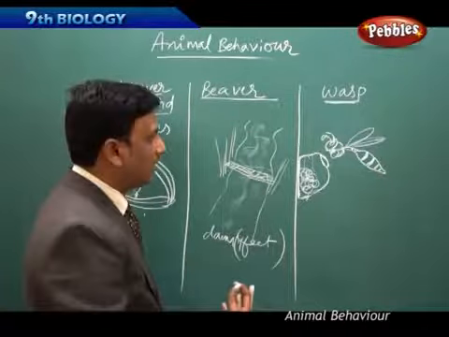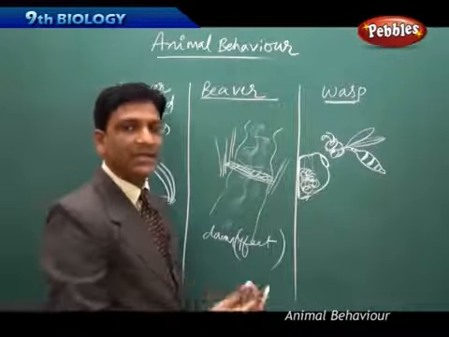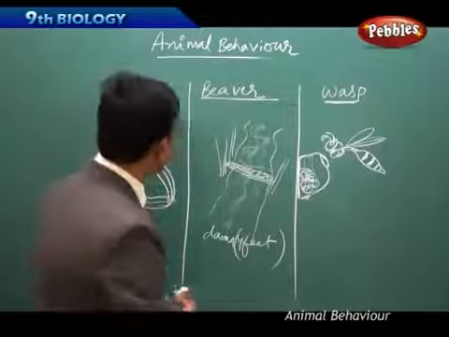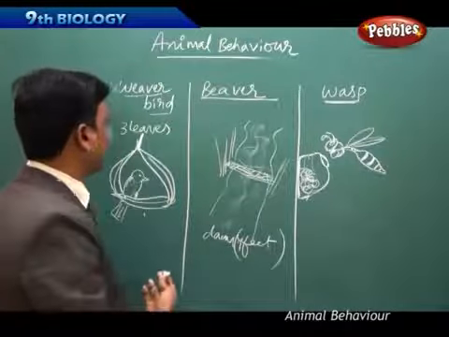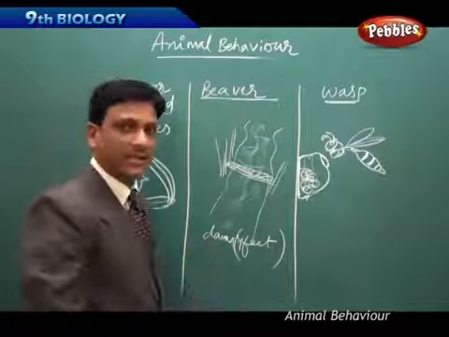Such beautiful intellectual abilities are seen in different animals. We have seen some examples like the weaver bird, the beaver, a mammal, and the wasp.